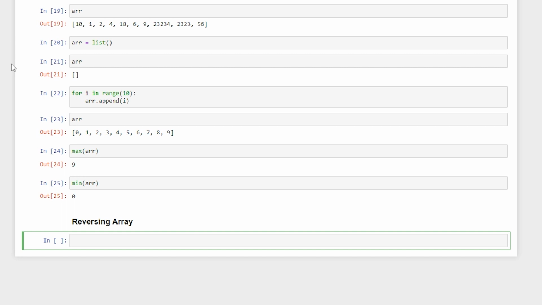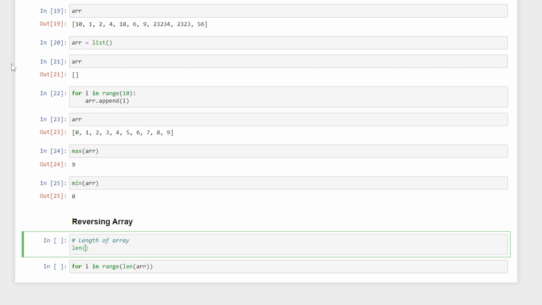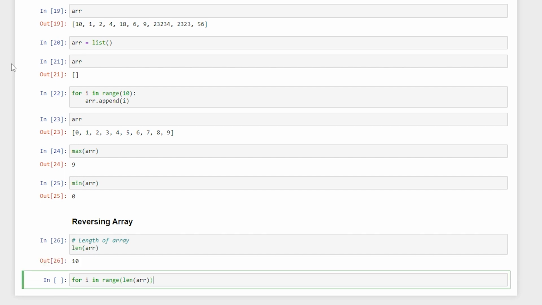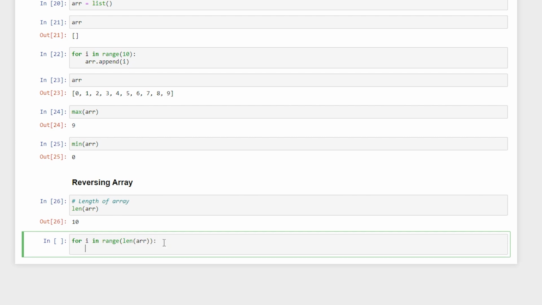So you can say for i in the range of the length of my array. You can also check the length of your array. So if I want to check the length of the array, you can check using len of your array, which is essentially 10. So for i in the range of the length of my array, I want to perform something. So here my task is going to be to reverse that entire array.